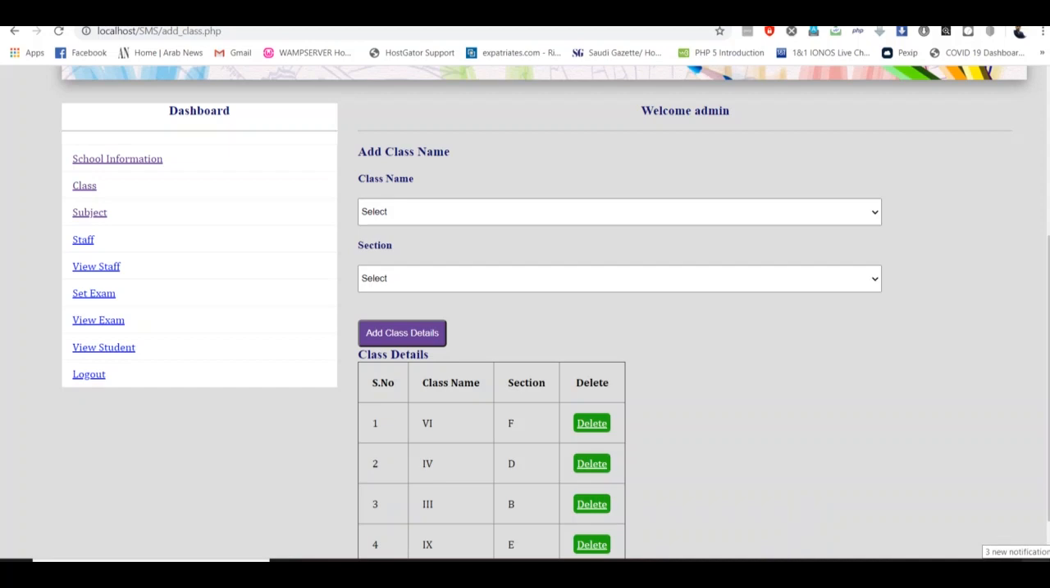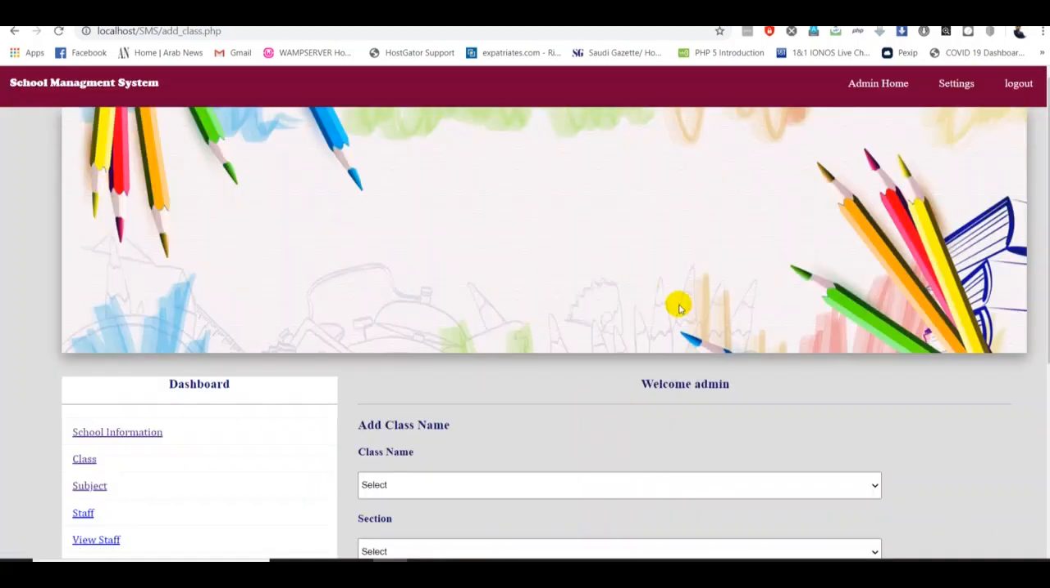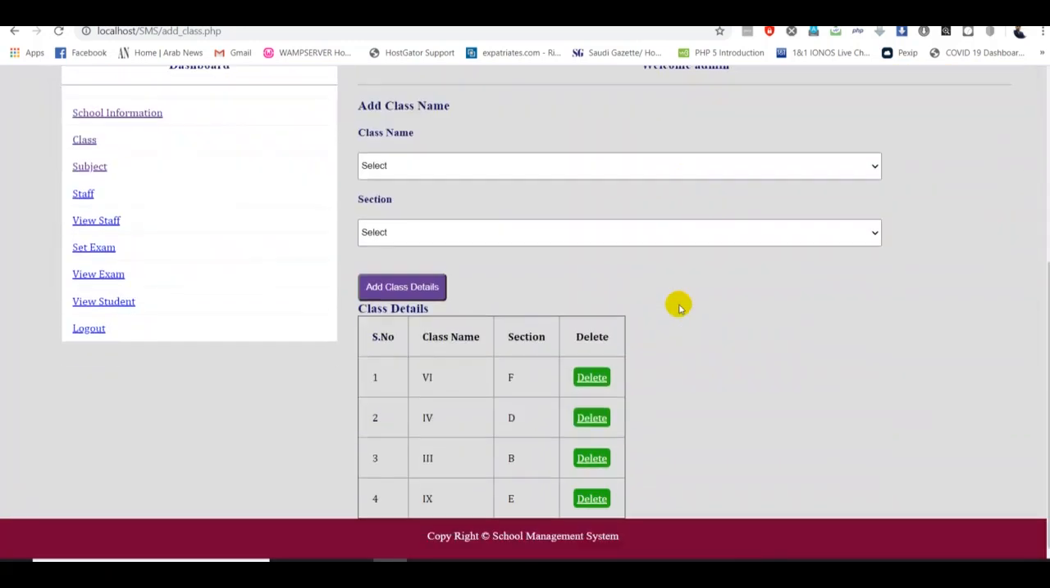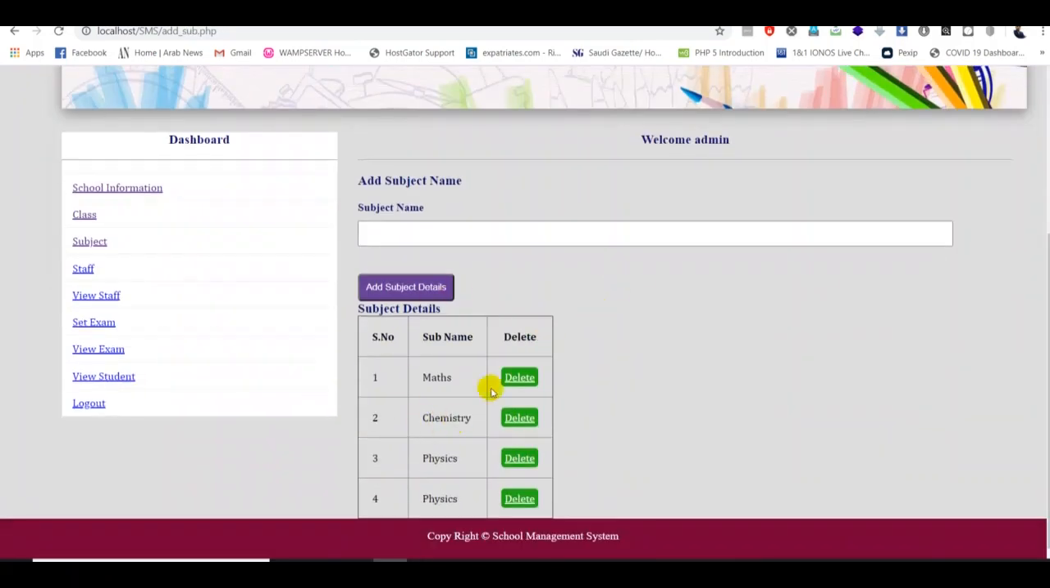Now it's time to work on how to delete the subject and how to delete the classes. If the admin wants to delete any particular class, he should be able to delete that. And second, if the admin wants to delete any subject from the table, he should be able to do that. First, I'm going to work within the class section.